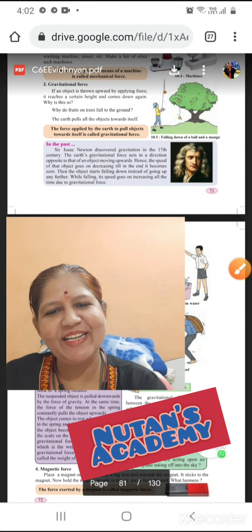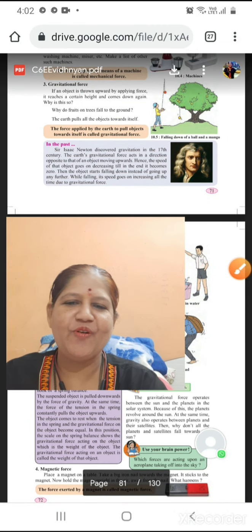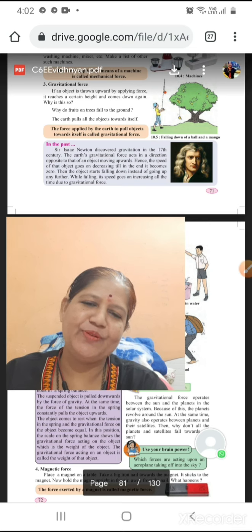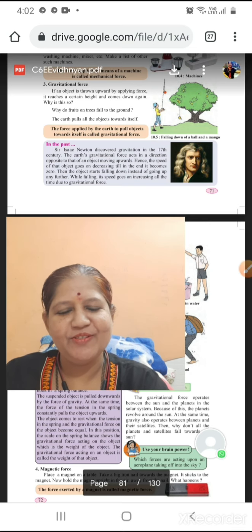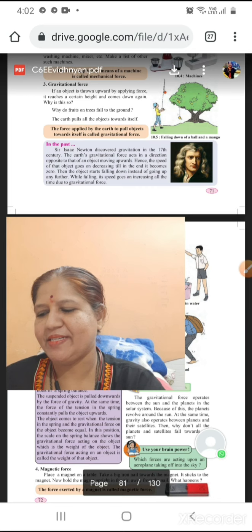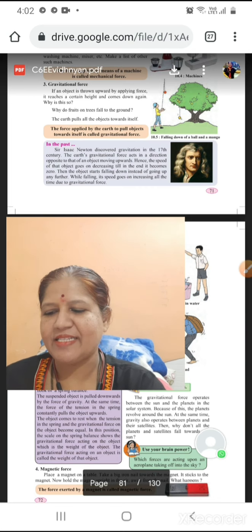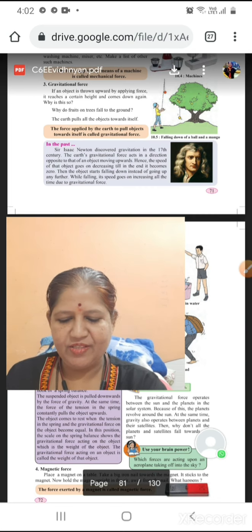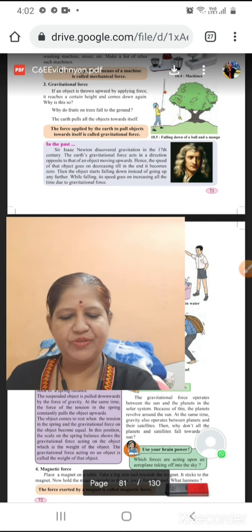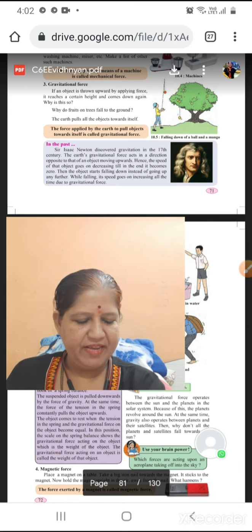I'm teacher Nutan Karadikar, as you know, from Father Agnel Technical High School, teaching you science. Today we will continue lesson number 10, that is force and types of forces. See your screen. You can also refer to your textbook, page number 71.